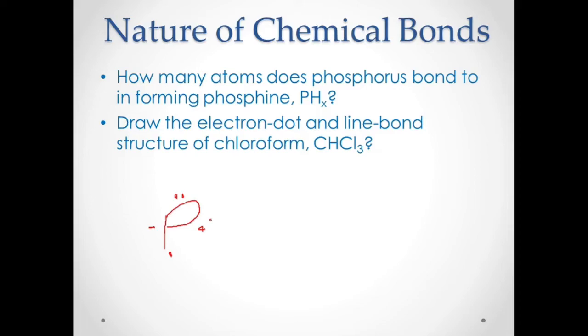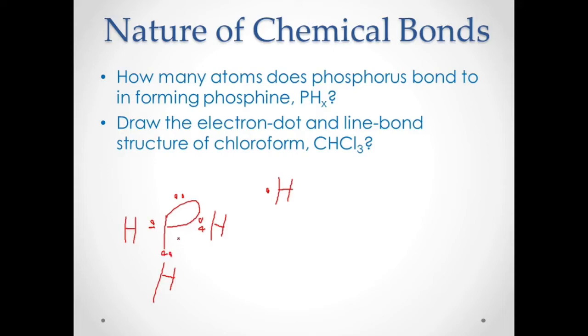Okay, there are 3 hydrogens needed. That's correct, because hydrogen has only one valence electron. So in order for phosphorus to complete its octet, or 8 electron rule, we need to have 3 hydrogens, so that the electron for hydrogen would be here, and here we have another hydrogen to complete the octet, and another hydrogen to complete this electron pair.